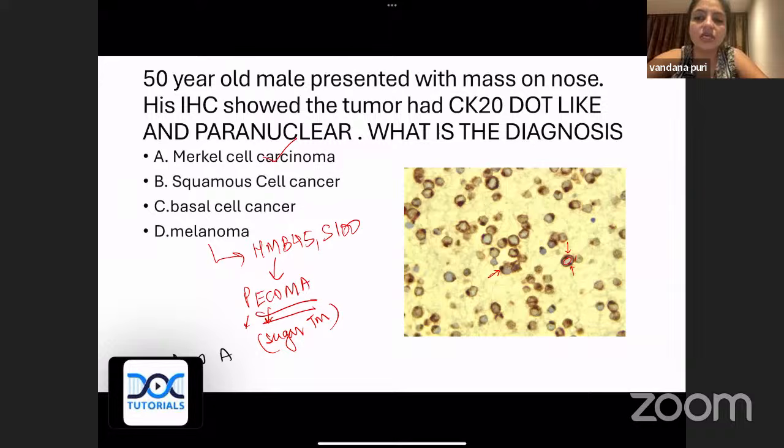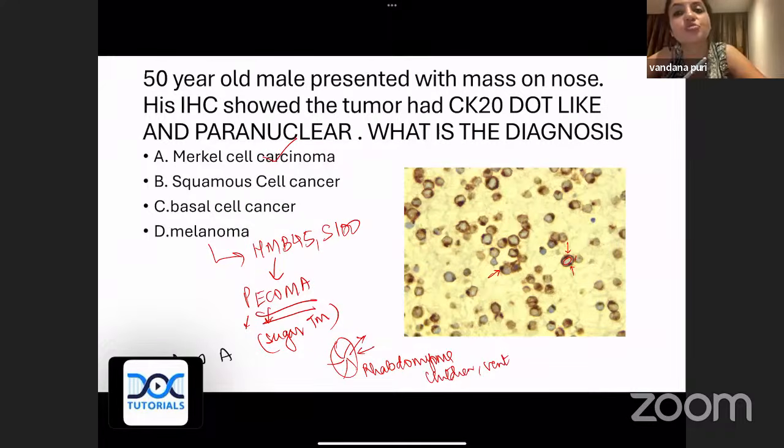So why are they spider cells? Because there is a lot of glycogen, so the cells separate from their margins and these areas appear clear. That is why they appear like spider cells. So spider cells are seen in rhabdomyoma of the heart. And whenever you have rhabdomyoma of the heart, please remember it usually occurs in children and it is seen in the ventricles. In contrast to myxoma, which is the most common tumor of the heart, and it occurs in the atria. Please remember. Very good, Kartika and Satvik.